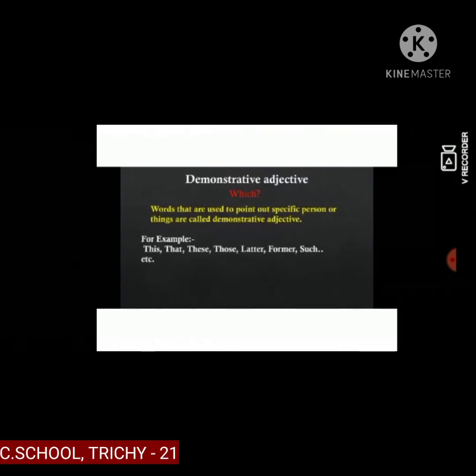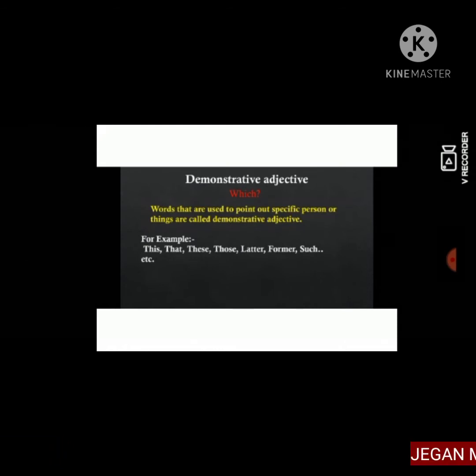Demonstrative adjective. Words that are used to point out specific persons or things are called demonstrative adjectives. For example, this, that, these, those, latter, former, such, etc.